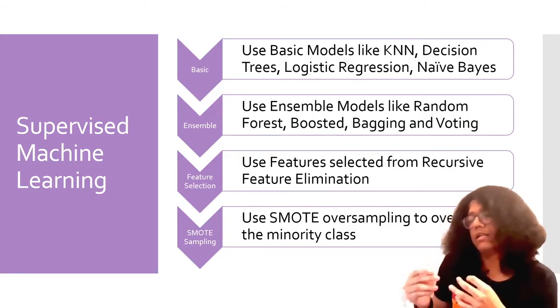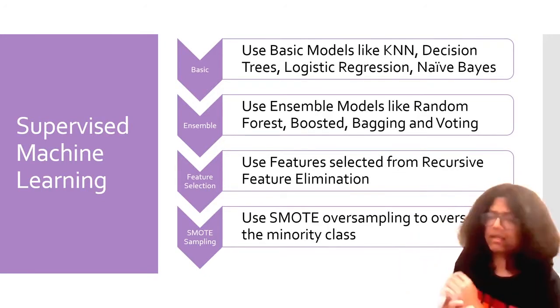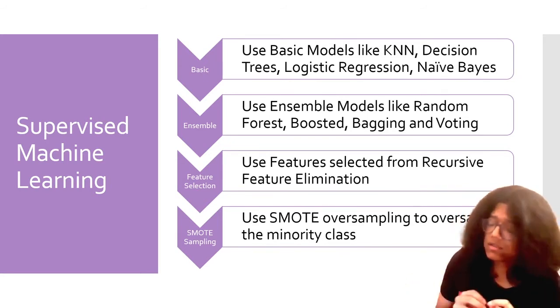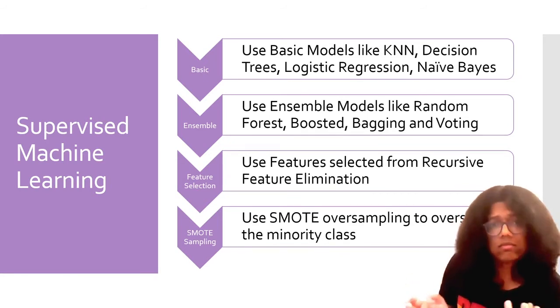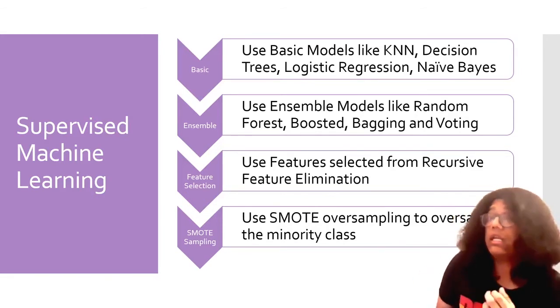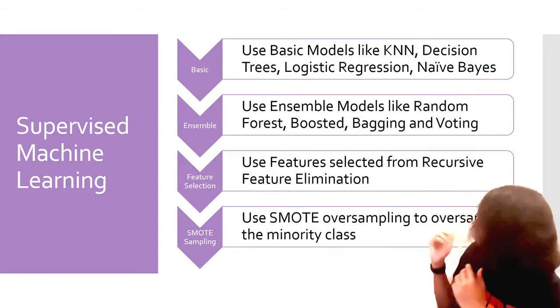And then finally, this is a new approach that I'm applying here, which is called SMOTE. SMOTE is a sampling technique which allows you to sample the data, either oversample or undersample. Here I have used oversampling.